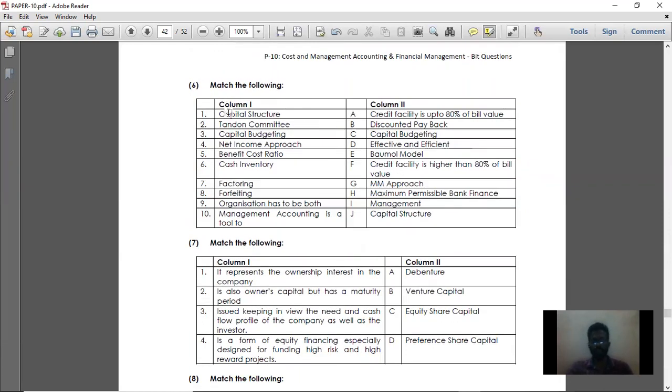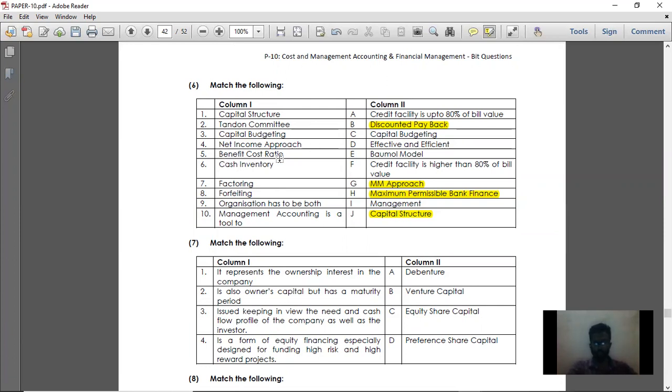Then the sixth match the following. First, point number one, capital structure. The answer for capital structure is an approach, it is a part of capital structure. Tandem committee: it recommends the maximum permissible bank finance. How much finance should be issued by the bank is set by the Tandem committee. Then capital budgeting. One technique of capital budgeting is discounted payback. Then net income approach is a part of capital structure. So the answer for capital structure is the approach, and the answer for net income approach is capital structure.